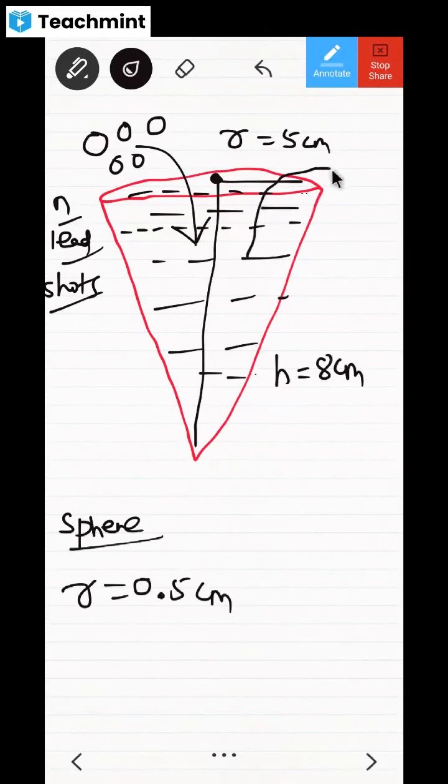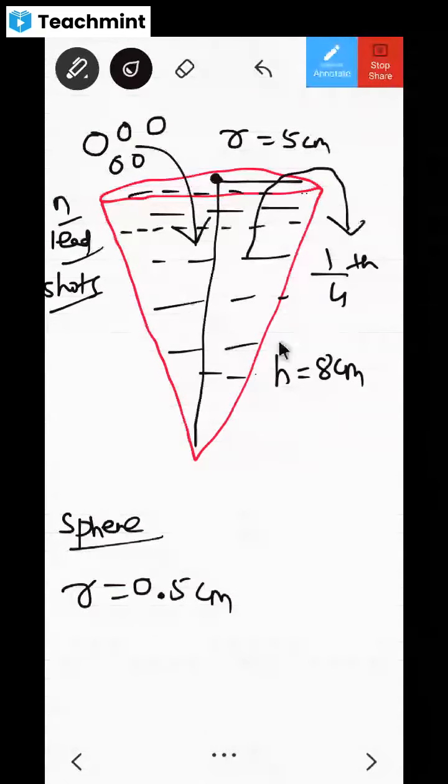Yes or no? How much water is coming? 1/4 water is coming out or not? Yes, sir. 1/4 of what? 1/4 of the total volume of this cone, whatever it is. So 1/4 of that volume, that much water is coming out or not? Tell me.